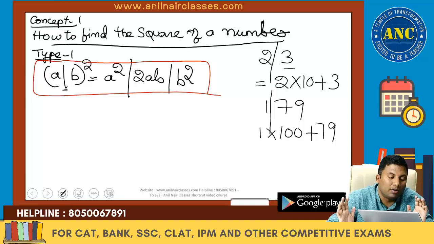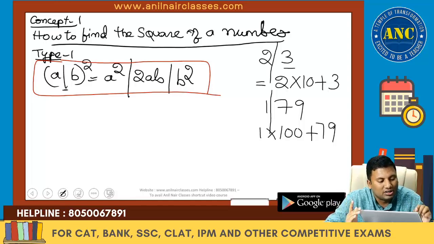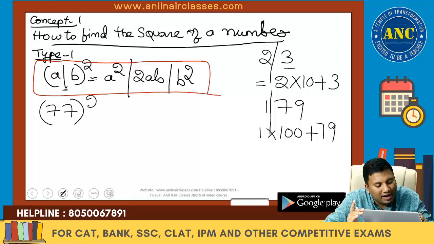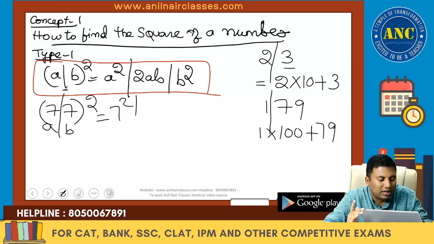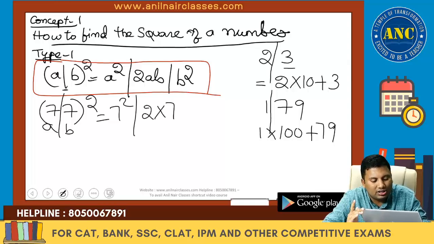I am not doing (10a plus b) whole square. My entire idea is to condense it and make it into a simpler value. Suppose it is 77 whole square. A value is 7 and B value is 7. So these are nothing but A square, next is 2AB, and next is B square.